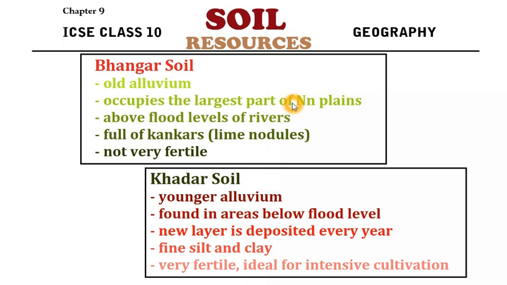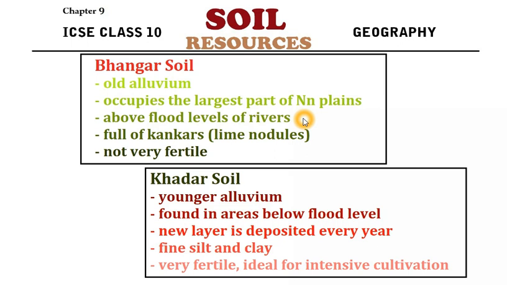If you take the distribution of soil in the northern plains, the majority of the area is occupied by Bangar soil. And this soil is found in the areas which are above the flood levels. That means the areas where flood may not occur, the higher areas, the areas which are a little away from the main stream or away from the rivers. So this soil is mainly found in the areas above the flood levels.